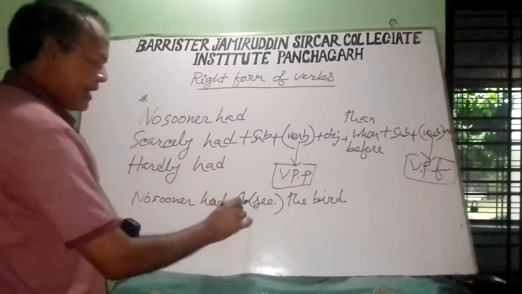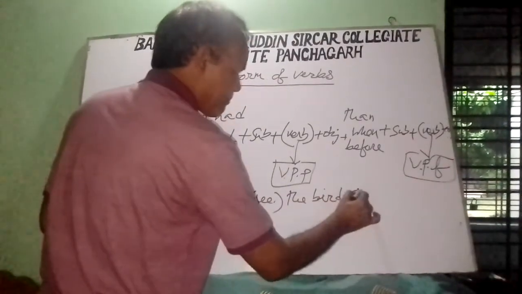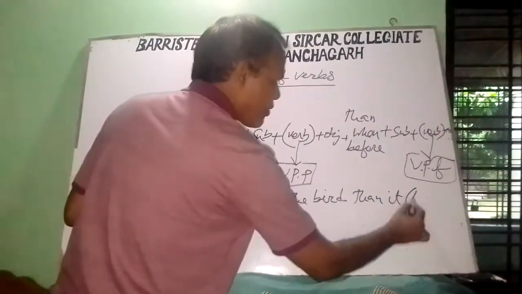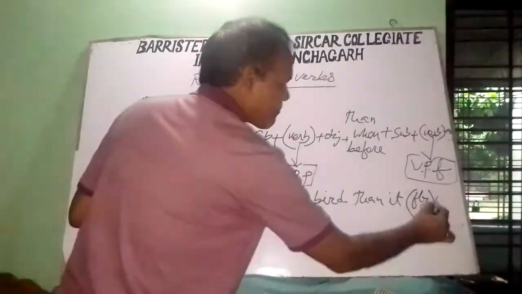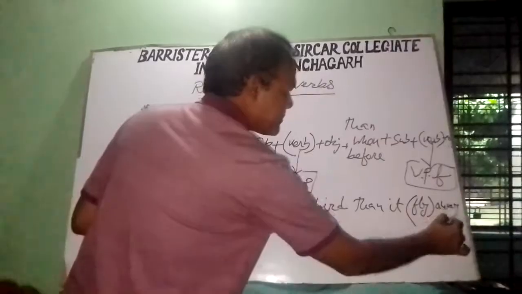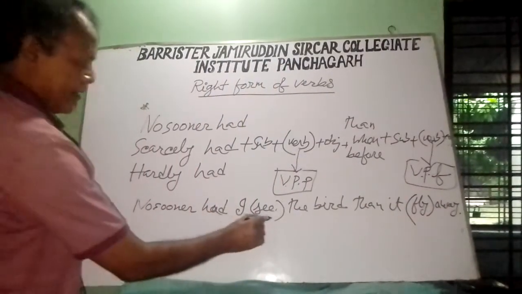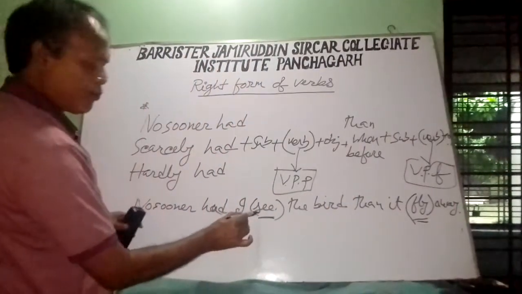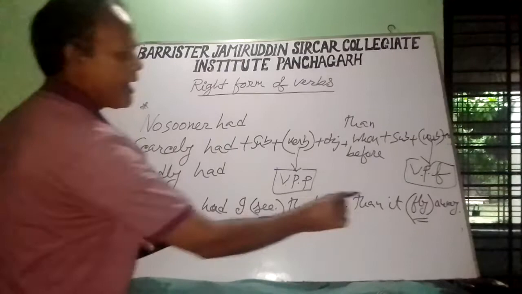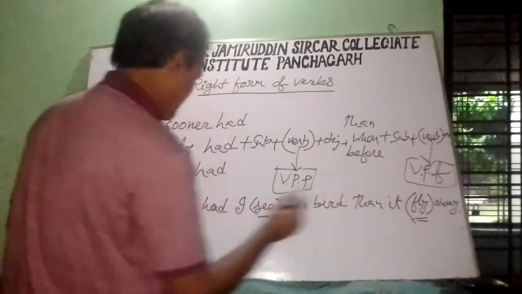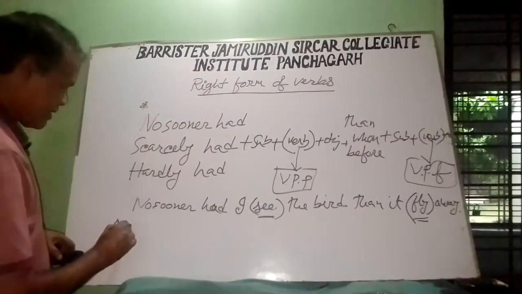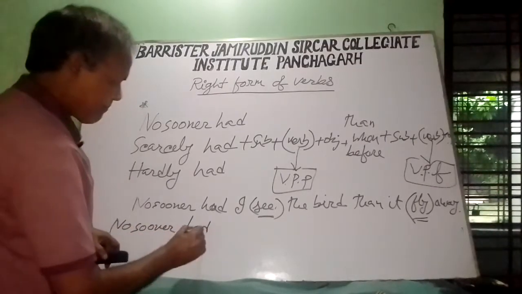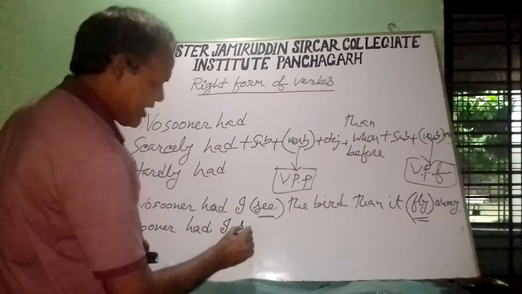No sooner had I see the bird than it fly away. Here is a verb and there is another verb. So this verb will be in the past participle form and this verb will be in the past form. So the correct form is: no sooner had I seen the bird than it flew away.